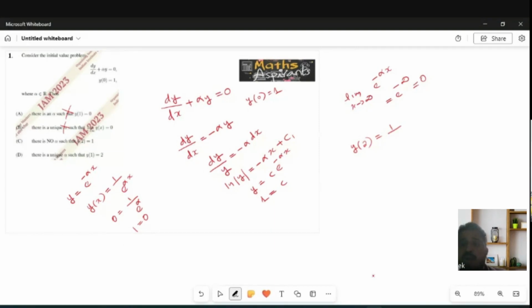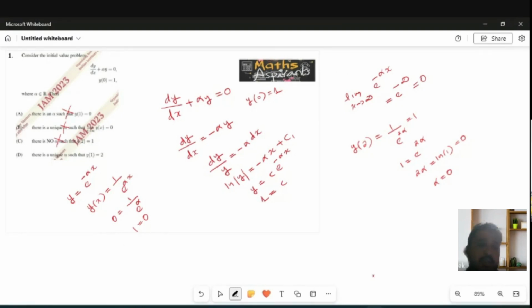e raised to 2 alpha is equal to 1. So 1 is equal to e raised to 2 alpha. 2 alpha is equal to log 1. Log 1 is equal to 0, which implies alpha is equal to 0. Yes, there is, but they are telling there is no alpha such that. No, there is an alpha, that alpha is equal to 0, such that you will get y of 2 is equal to 1. So this option is also incorrect.